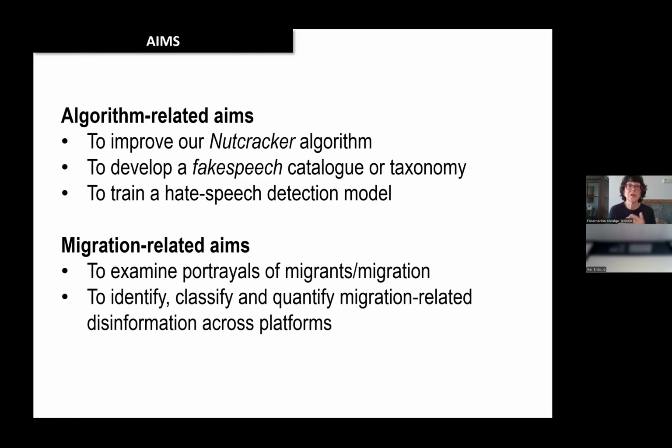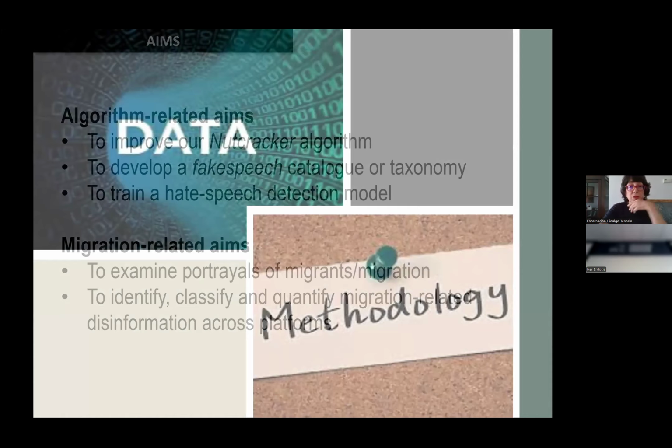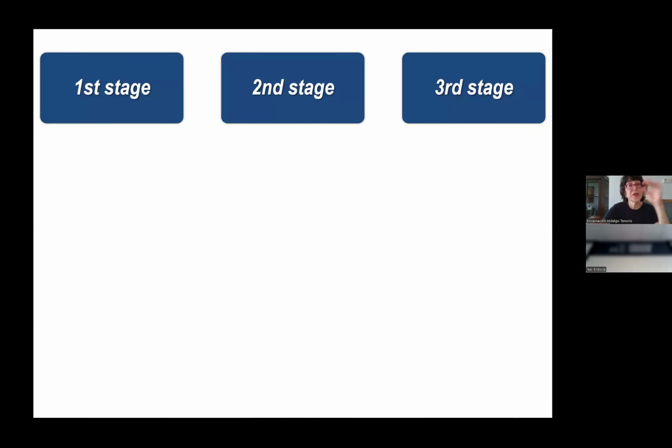And we also wanted to see whether it was possible to identify, classify, and quantify migration-related disinformation across platforms. So how did we do it, and which data did we use? Well, this is perhaps what is more interesting, because I think that the actual strategy we used was probably successful, because we understood that we had to follow this sort of little by little analysis. So the first stage was very simple.